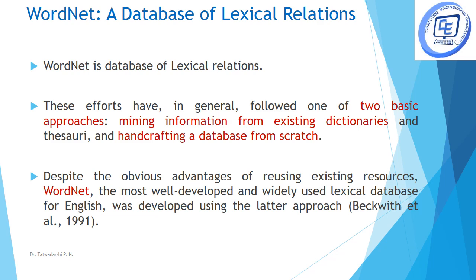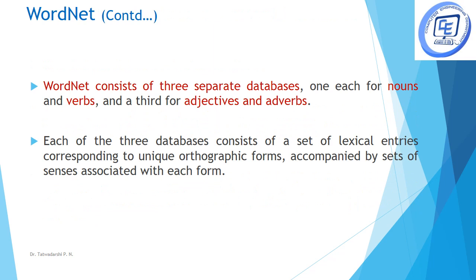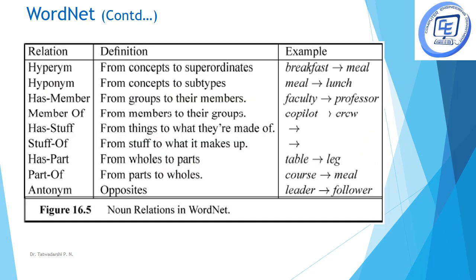It is a database of different lexical relations of many different words. WordNet consists of three separate databases: one for nouns, one for verbs, and the third containing adjectives and adverbs.